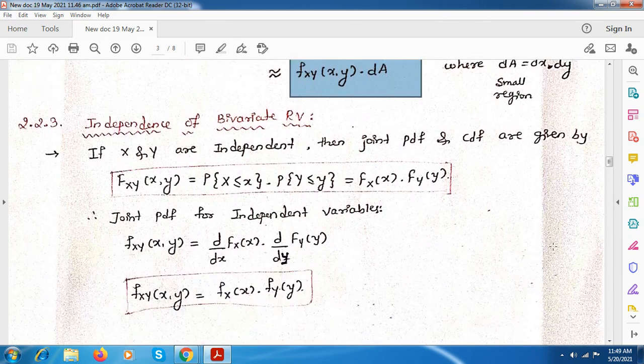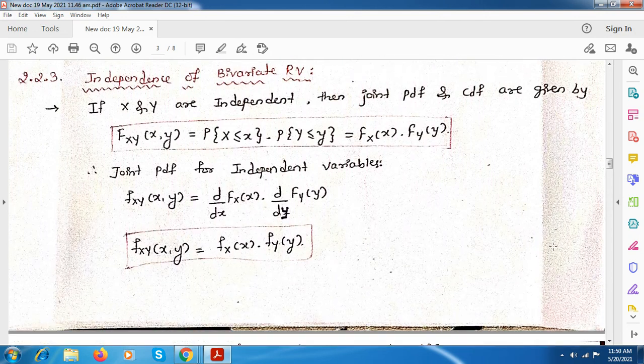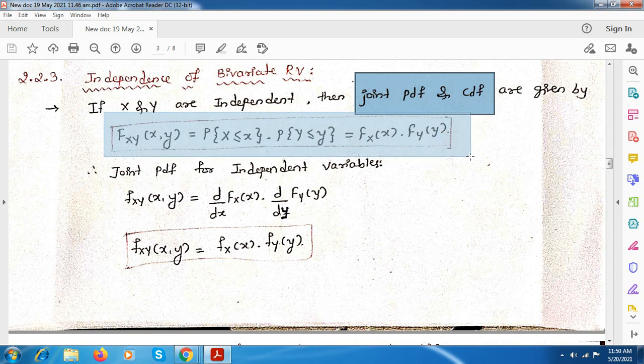Now next we will see the independence of bivariate random variables. Here we consider x and y to be independent. These both random variables are not related or not dependent on each other. At that time, what will be the equation for both the PDF and CDF, we will see. So here x and y are independent, and then the joint PDF and CDF values will be given by these equations.